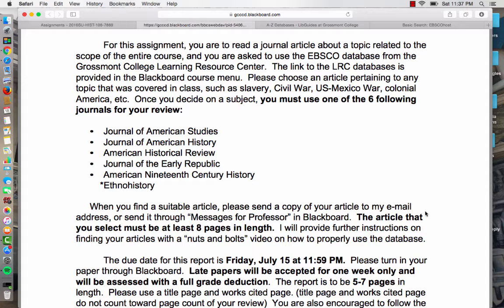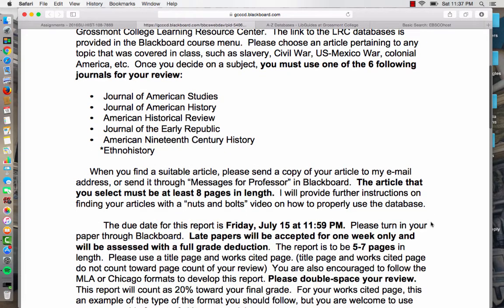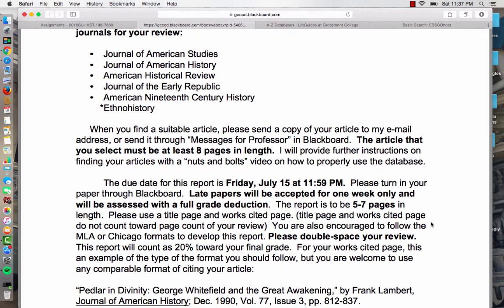Make sure your article is at least 8 pages in length, and I'll tell you how to ensure that your article is that length in just a few moments here. Again, here's the due date. There's the instructions about any late papers, and like with the video review assignment, make sure your paper is 5 to 7 pages in length.